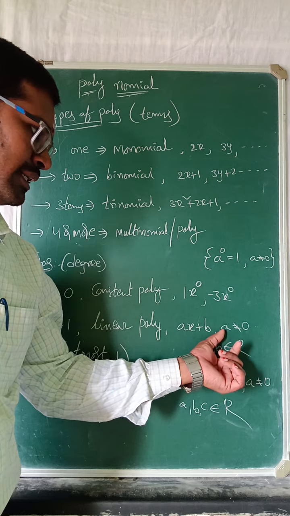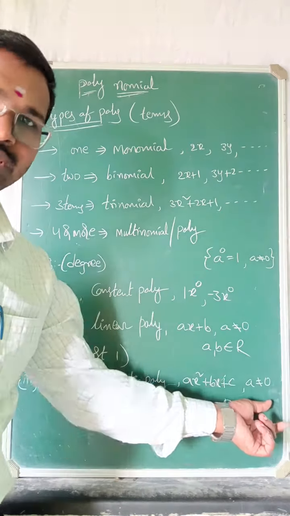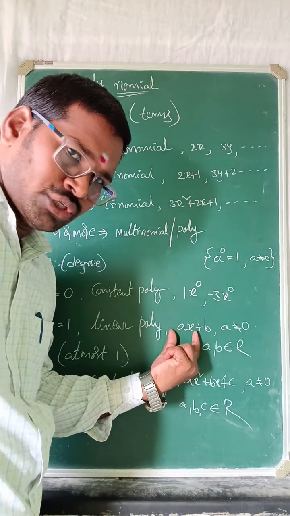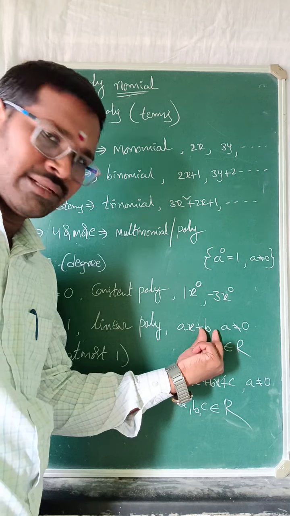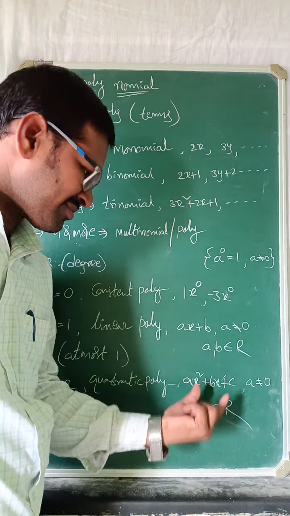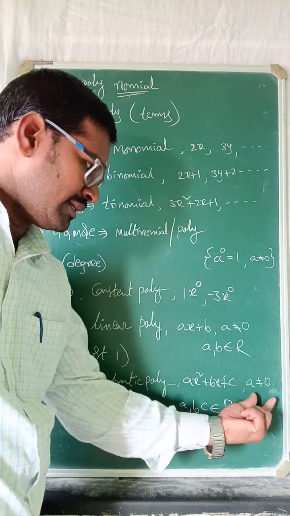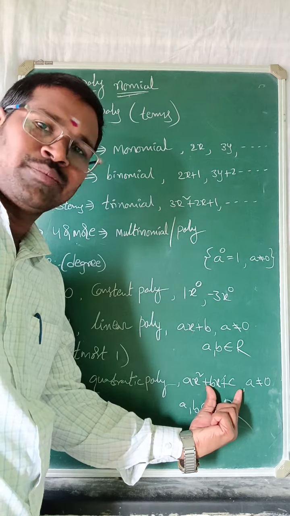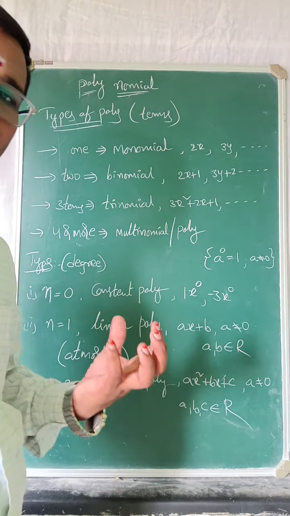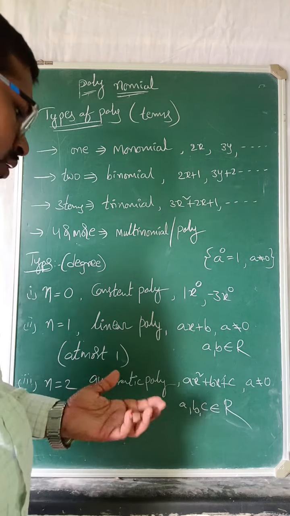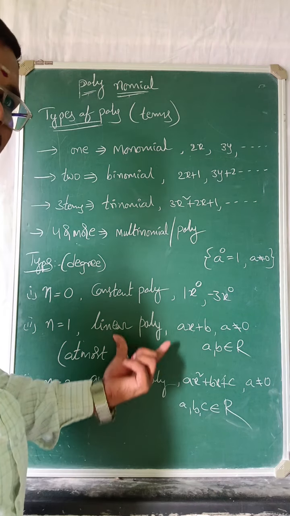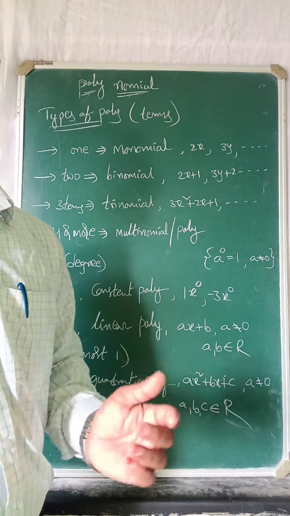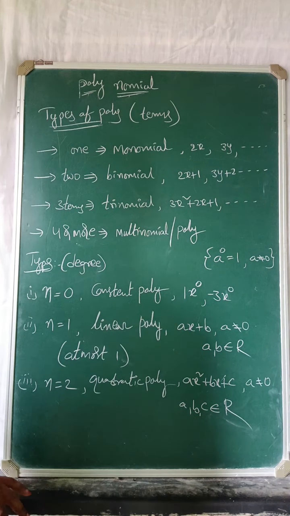Sir, why are you writing a is not equal to 0 here also? Because suppose you take a equal to 0, then only one term remains, that is a constant polynomial. Here the x square term is there. If you take a equal to 0, the quadratic polynomial becomes a linear polynomial and then a constant polynomial. That is the reason we write a is not equal to 0.